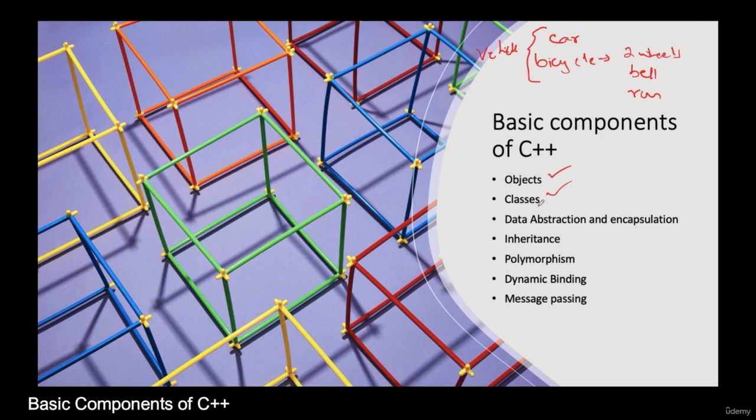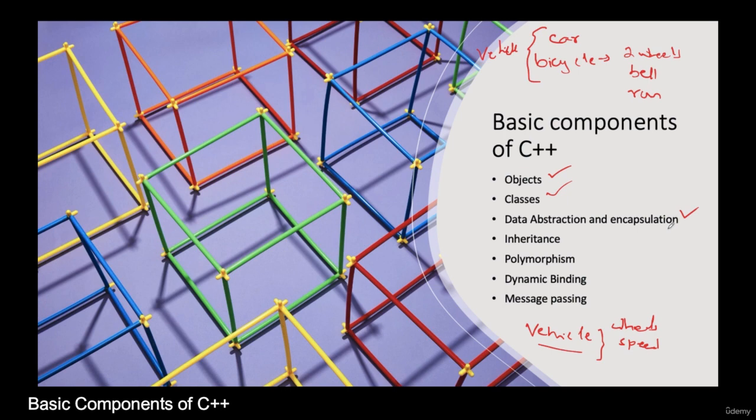A class will have different objects, and it will have different characteristics which will be common to all these objects. Suppose we have the vehicle class like we discussed right now. Vehicle is a class. What are the characteristics of the vehicle? It can be wheels, speed, right? All these are the characteristics of the vehicles, and these characteristics are common to all of the objects in that particular class. Now let's talk about data abstraction and encapsulation.